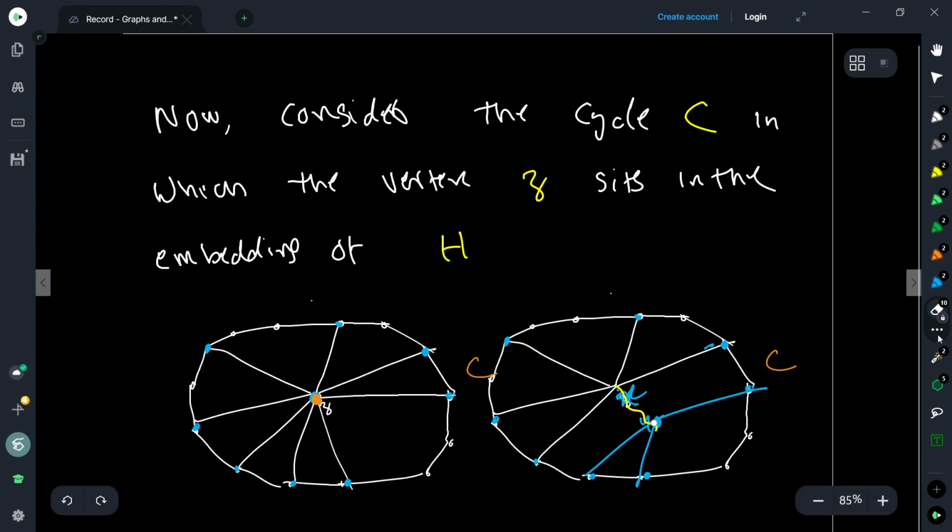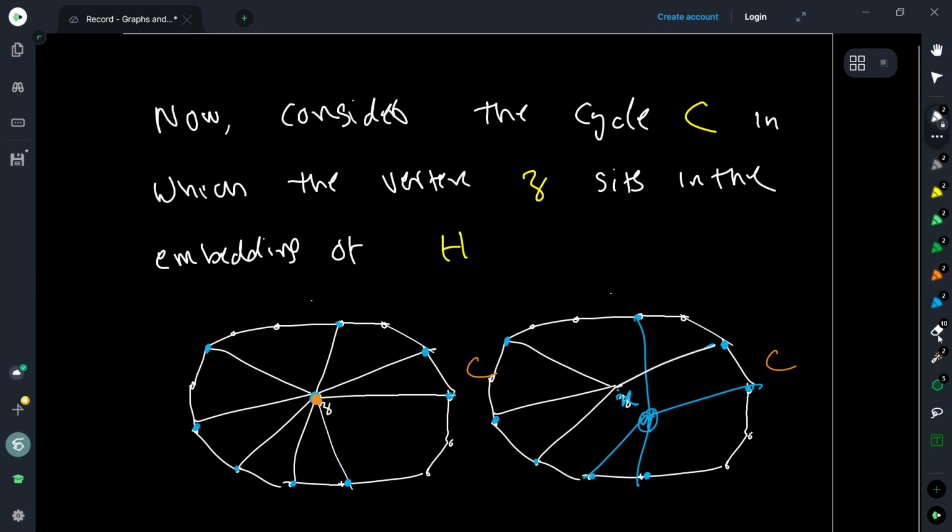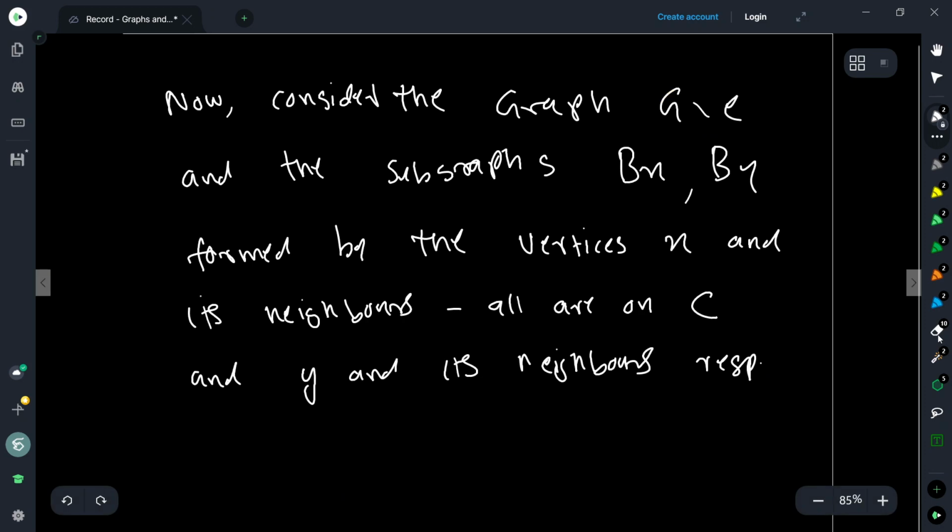It could be like some of them are going like this, some are going like this, and neighbors of X are like this, so that they cross. So if they cross, then we have issues, right? So we are essentially going to boil down to these two kinds of situations. That is what we want to mention.